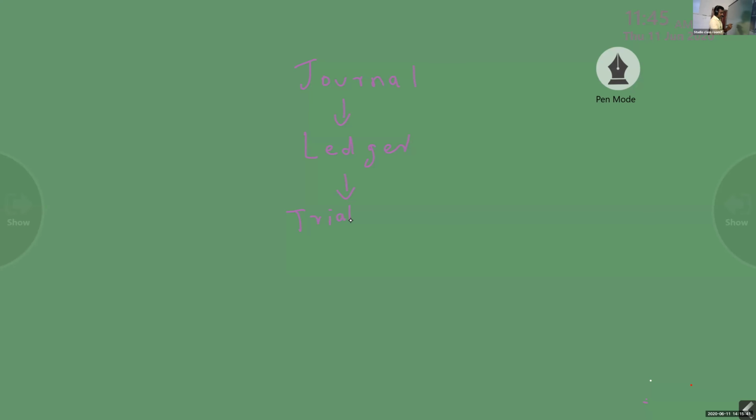The names of the accounts are trial balance, trading and profit and loss account, and balance sheet. This is the summarizing function.